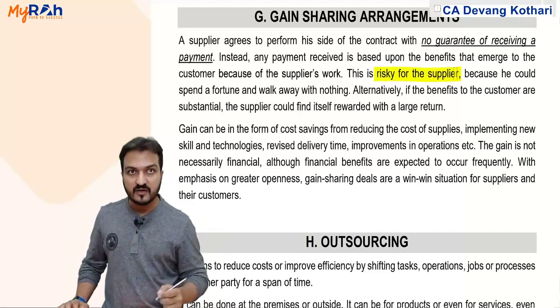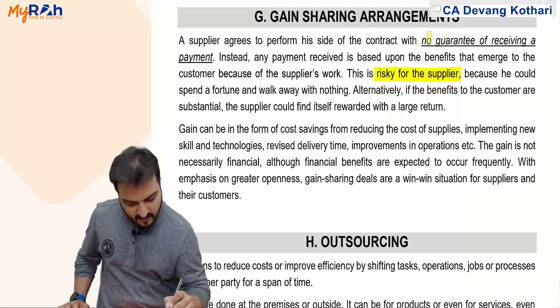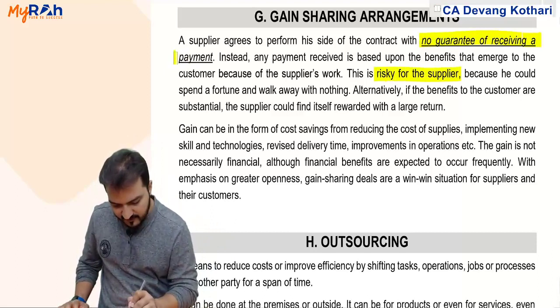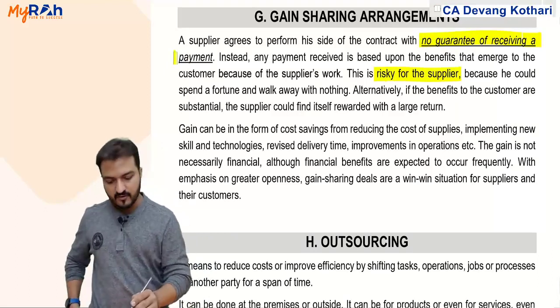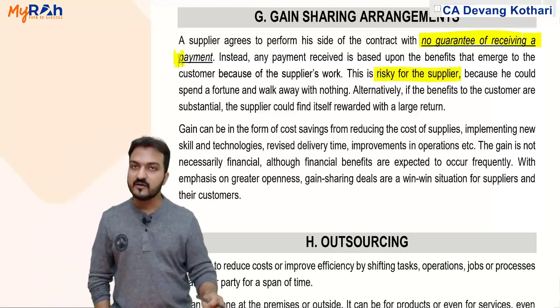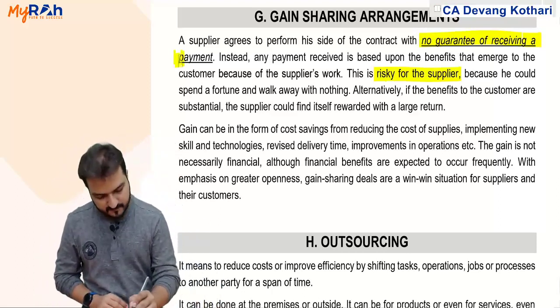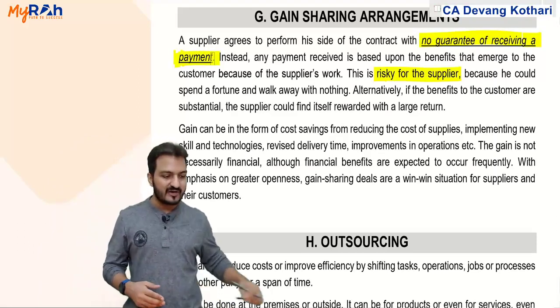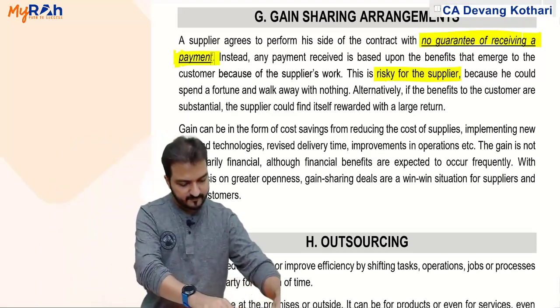So look, these are the keywords. Your answer should contain the words that supplier has no guarantee of receiving any payment. He will do his part of the work without any guarantee of payment.